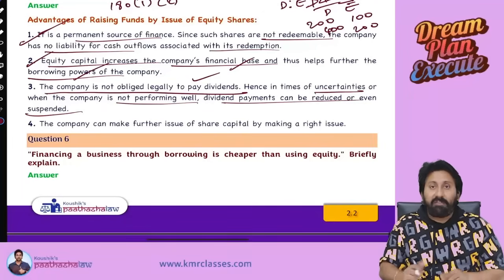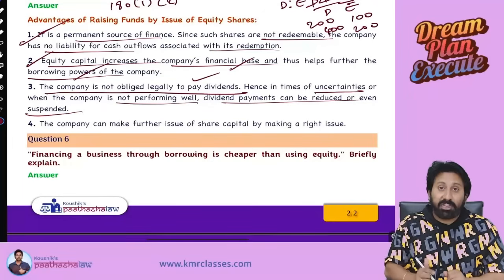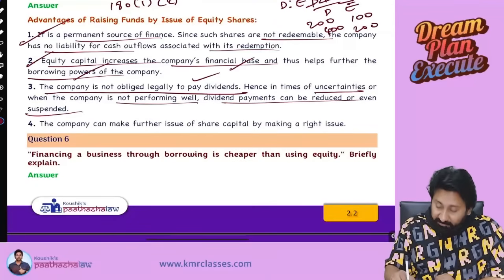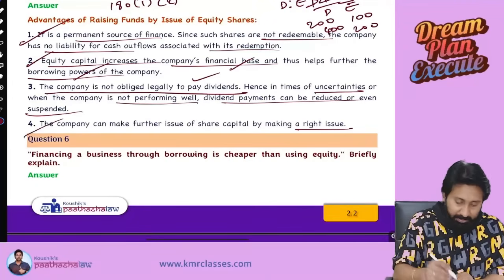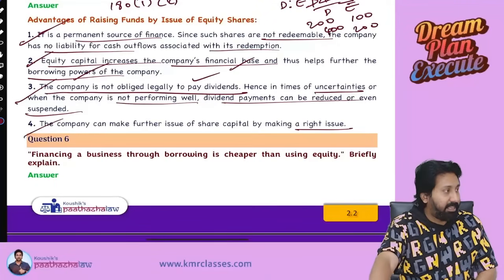Next, whenever you issue equity shares, the greatest advantage is that further issue becomes easier in the form of rights shares. That's it. Take a minute, read the answer properly.